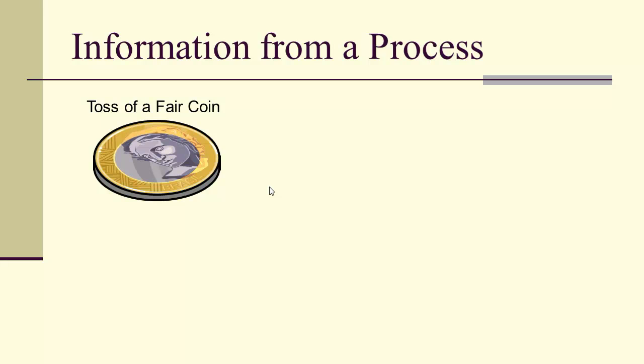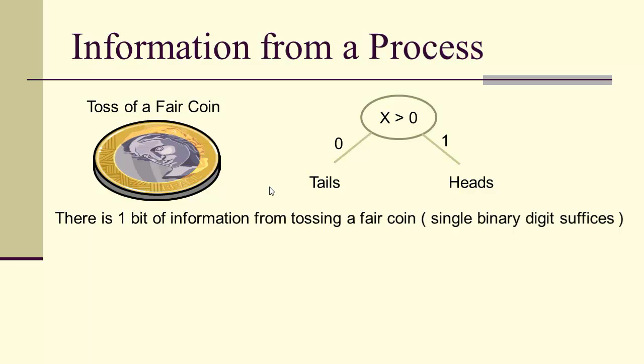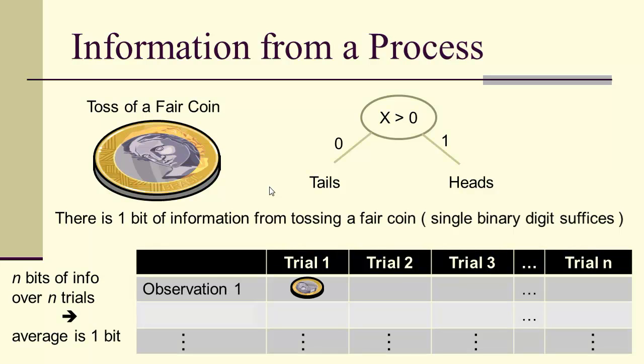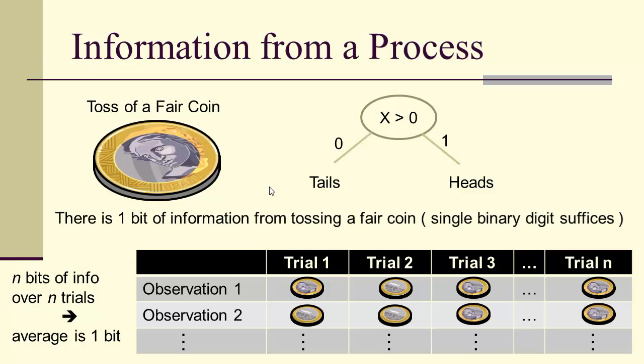So let's look at information for a process. Let's look at a toss of a fair coin. So we've already shown x is either 0 tails or 1 heads. So there's 1 bit of information from tossing a fair coin because 1 single binary digit suffices. And what this means is if we were to look at observations over n trials, the average would be 1 bit. So no matter how many times we did it, on average we would only need n times 1 bits to encode all the possible outcomes of the n trials.